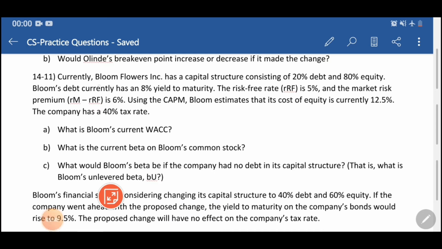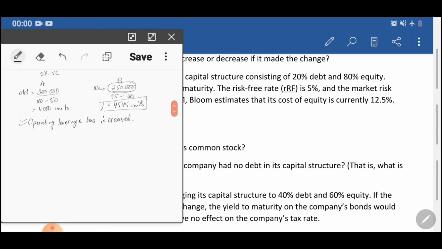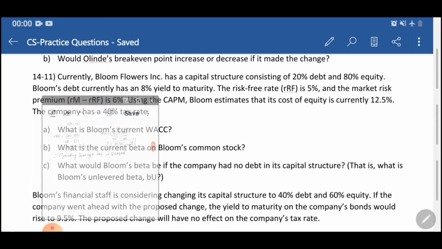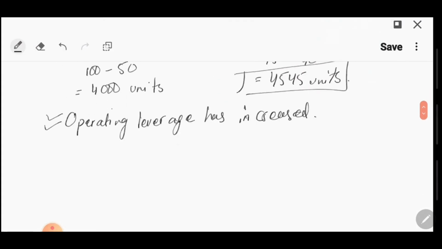Okay, so continuing on to the next question. It says currently Bloom Flowers Inc. has a capital structure consisting of 20% debt and 80% equity. So let's write this down. The capital structure is 20% debt and 80% is equity.